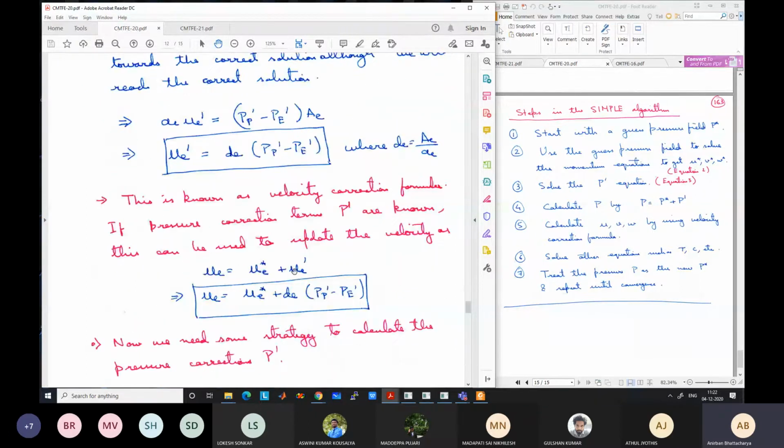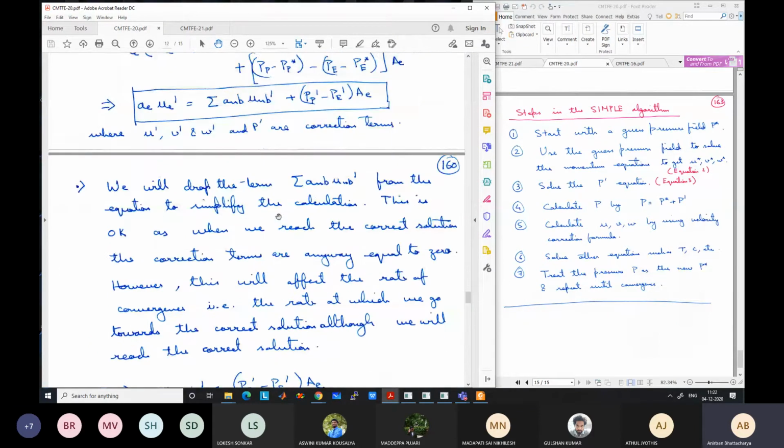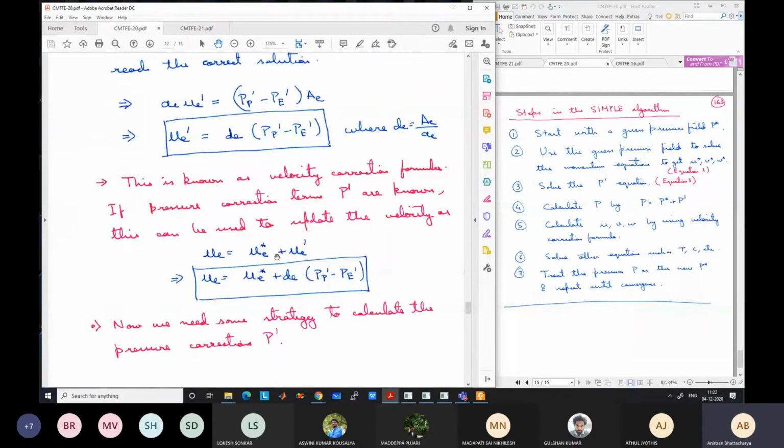And if we add this velocity correction to the known start velocity, we get the updated velocity. This updated velocity is not correct at this point, because the start velocity is not correct and the dash velocity is also not the correct correction, because we have dropped one term. But this will guide us towards the correct velocity after some iterations. So this leads to what we call the velocity correction formula: U is equal to U star plus D times Pp dash minus Pe dash.